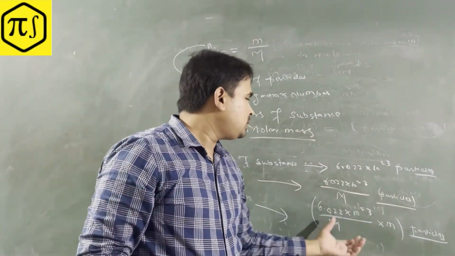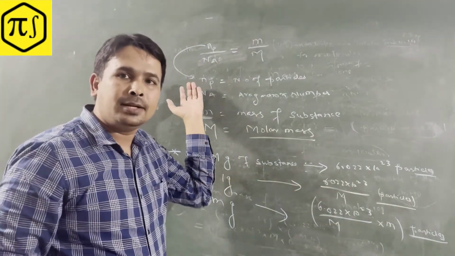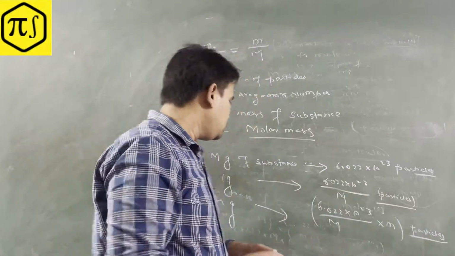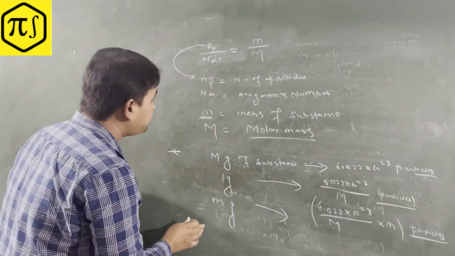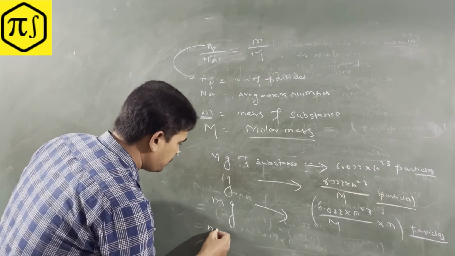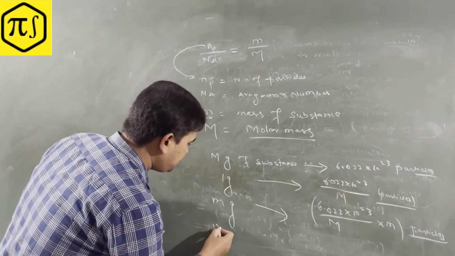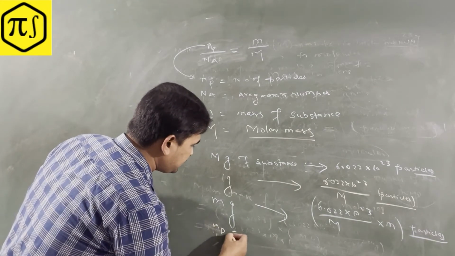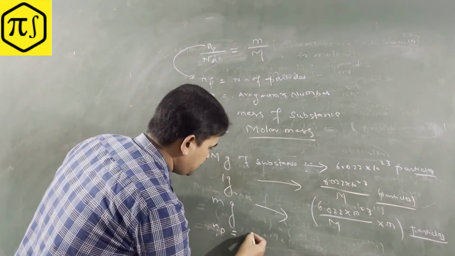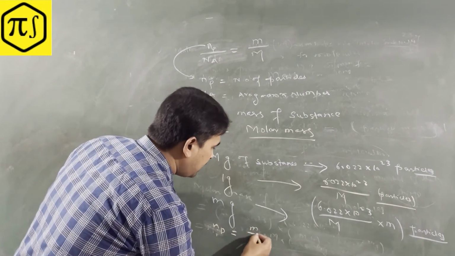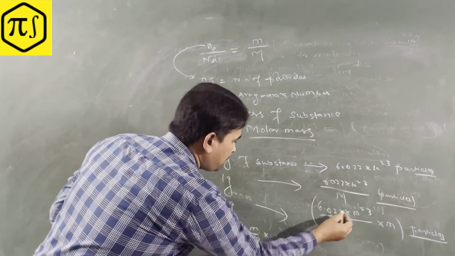And we already know this many particles, we are telling Np, right? So we can equate both now. We can write Np equals, Np means nothing but the number of particles, so m by M into this number, which is nothing but Na.